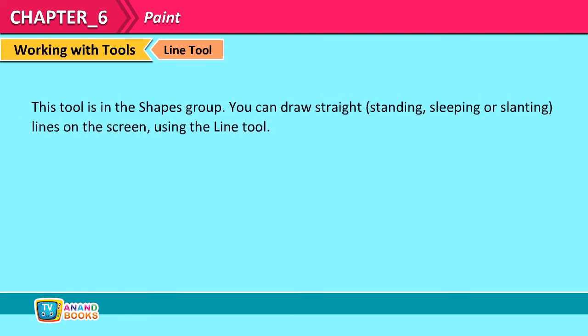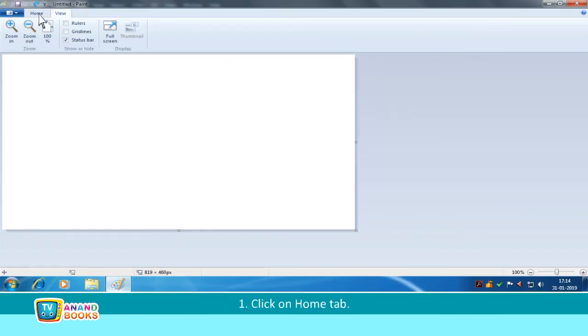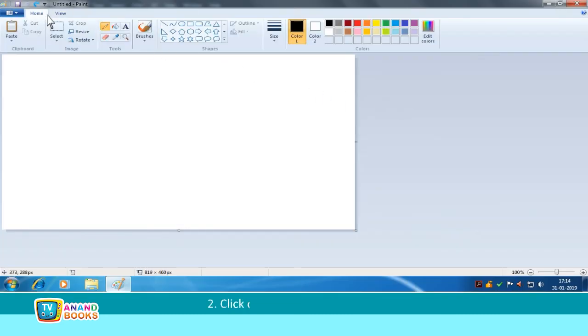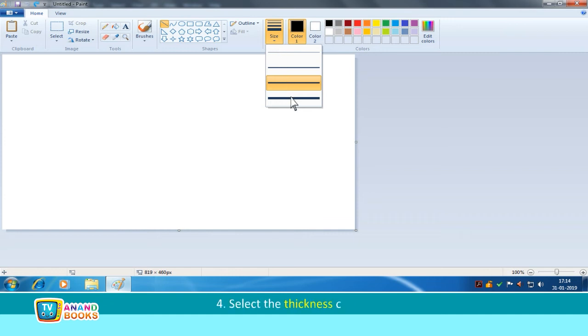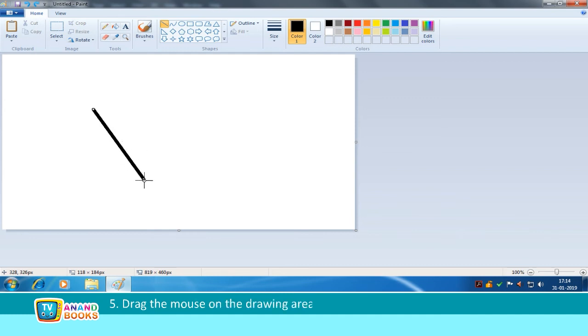Line tool. This tool is in the Shapes group. You can draw straight, standing, sleeping or slanting lines on the screen using the Line tool. First, click on Home tab. Second, click on Line tool from Shapes. Third, click on the Size box. Fourth, select the thickness of line. Fifth, drag the mouse on the drawing area to make a line in any direction.